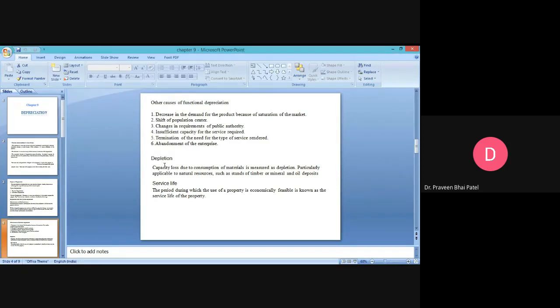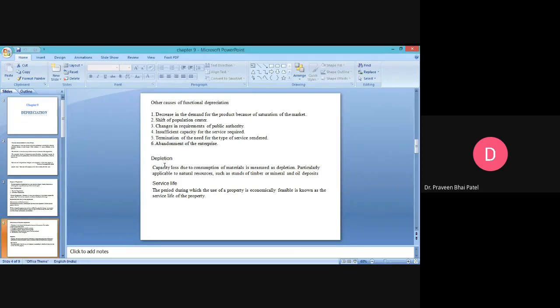Okay, next, shift of population center. One of the major reasons is the shift of population center. The most population which is controlling or buying your product has shifted from that particular place to another position, and the reason behind that may be different things.